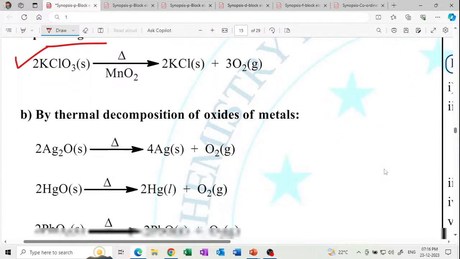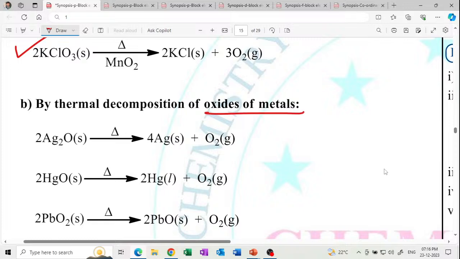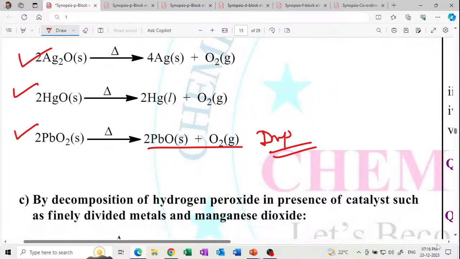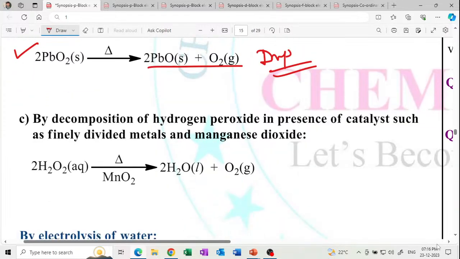Next is by thermal decomposition of oxides. Thermal decomposition of oxides: silver oxide, mercuric oxide, lead oxide. These are very important questions. Then by decomposition of hydrogen peroxide, and the catalyst is MnO2. When hydrogen peroxide is heated with MnO2, manganese dioxide, it gives oxygen gas.